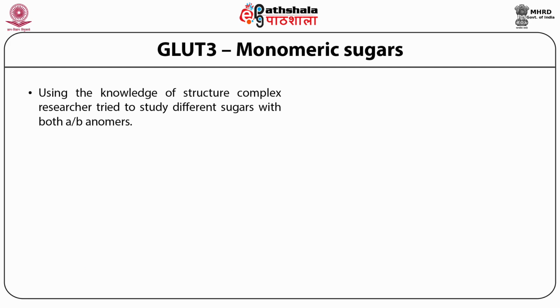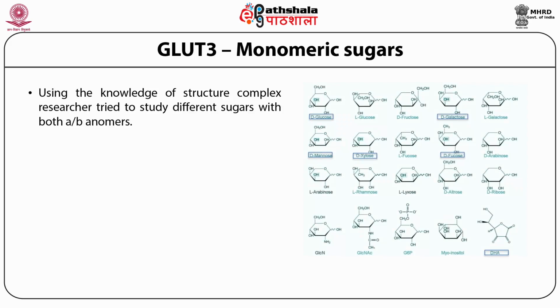Based on the knowledge of the structure complex, the researchers tried to study different sugars with both alpha or beta anomers. So can GLUT3 recognize other sugars also? They have done an extensive study with different types of sugars, which are shown on the left side of the figure. So you see D-glucose, L-glucose, D-fructose, D-galactose, L-galactose, like that. The sugars marked with a box are transported very well by the GLUT3 transporter when they did the proteoliposome-based transport assay.